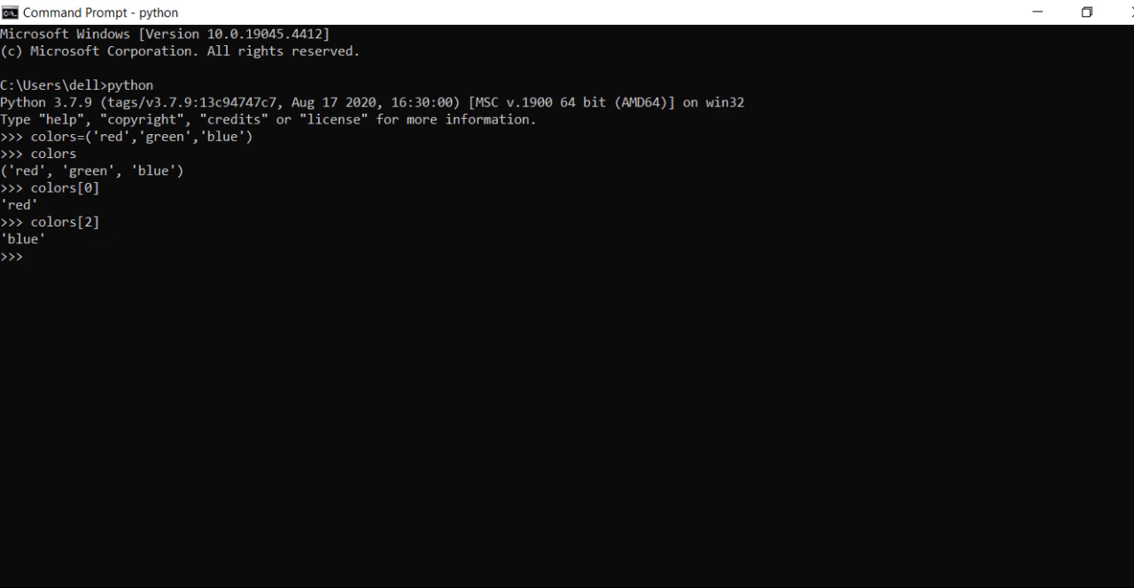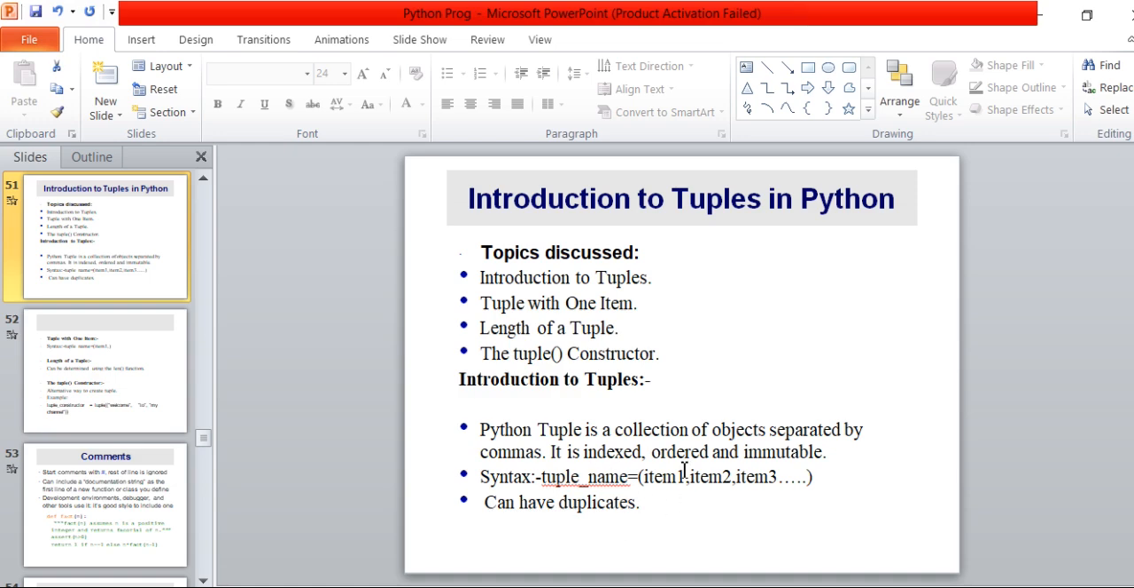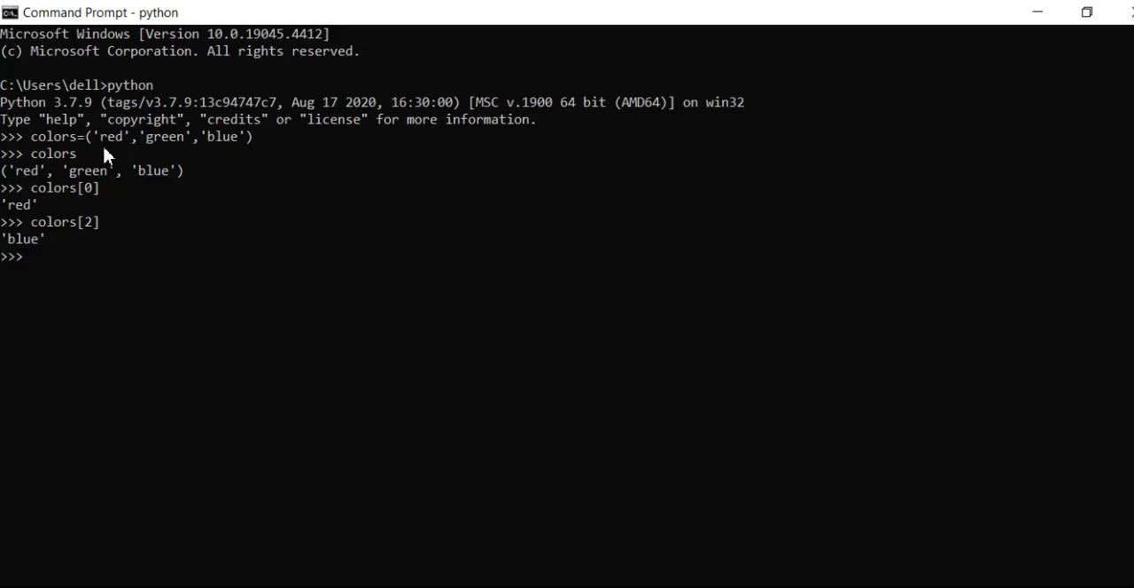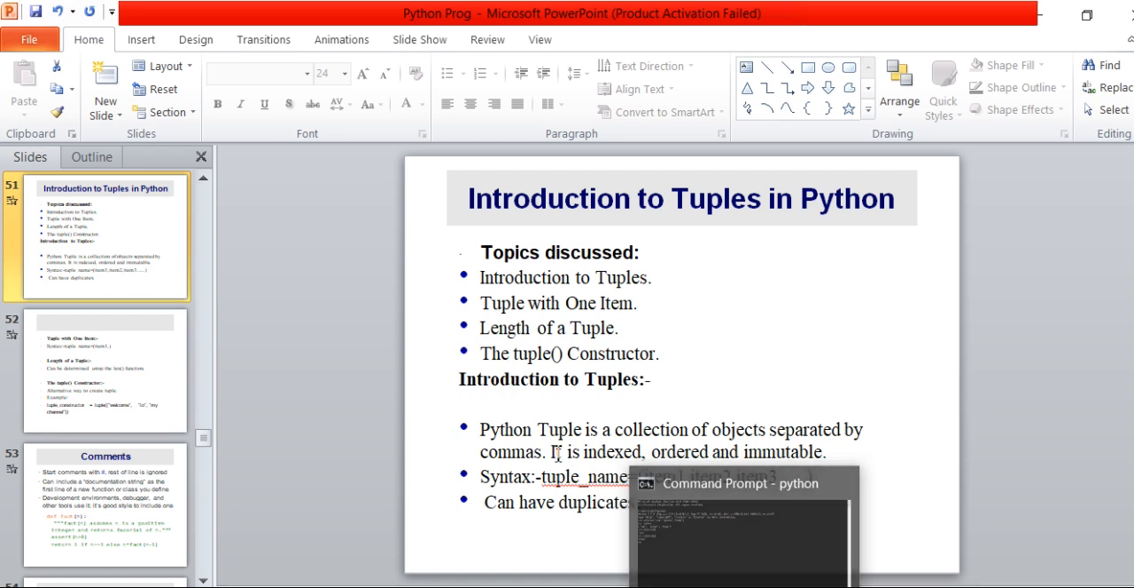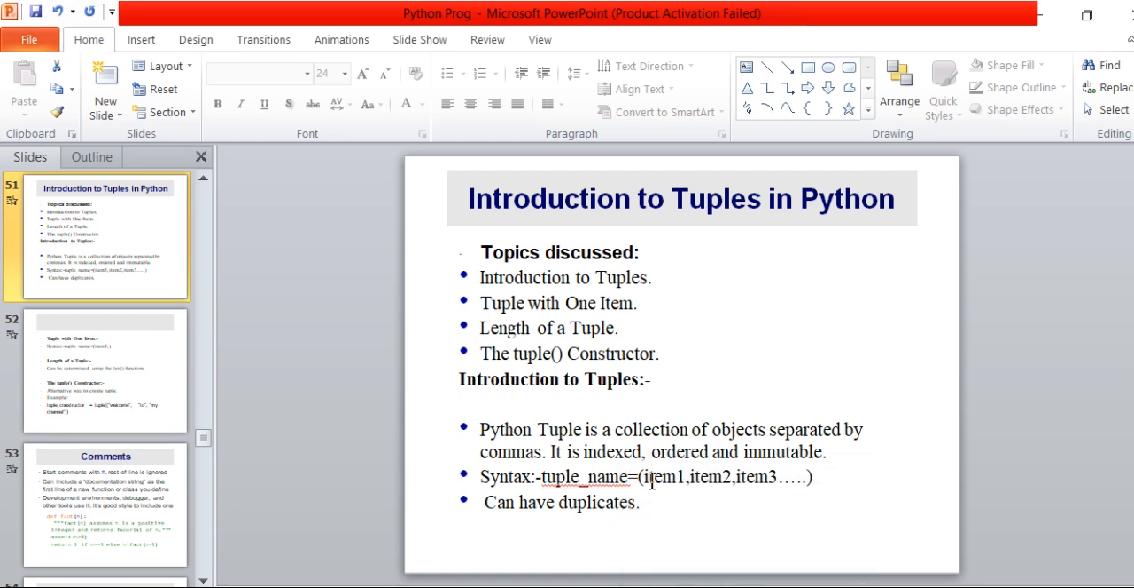Now go back to the definition. It has index, order. Order means when we specify data items in tuples, the order of data items remains the same throughout the program. We can't change the order. Now it is clear to you. And the next point is immutable. Immutable means we can't change the value of data items after specifying.